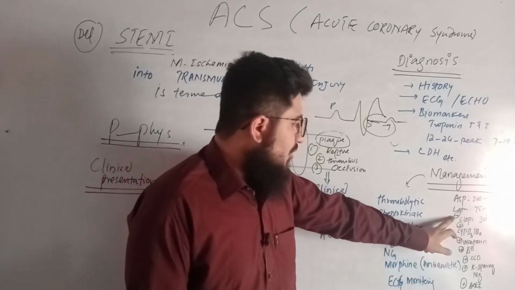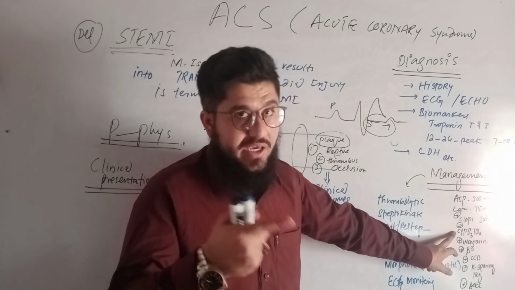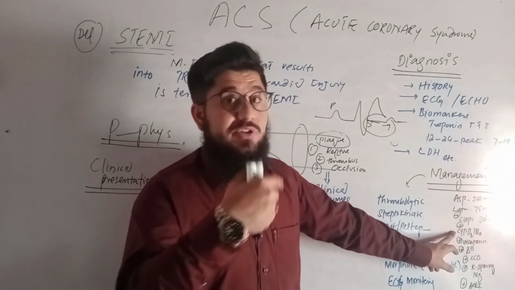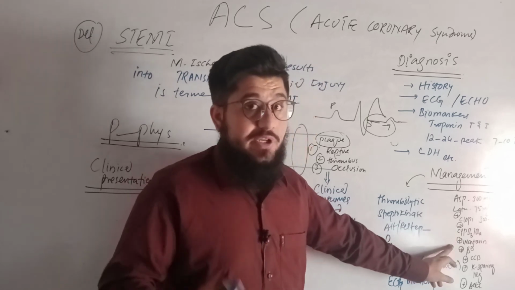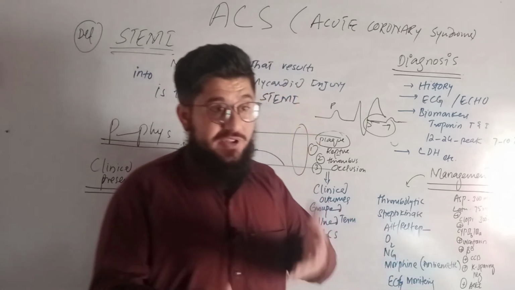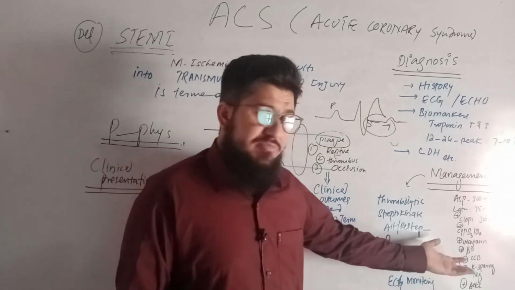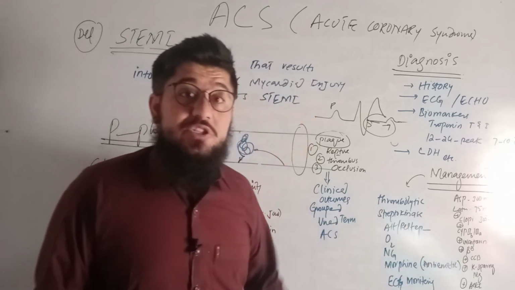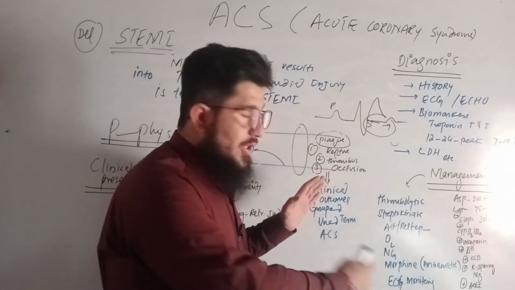Like this, we'll give clopidogrel, again an antiplatelet. We'll give glycoprotein IIb/IIIa inhibitors like abciximab, and some others like prasugrel, again antiplatelets. Then warfarin, an anticoagulant, beta blockers, and calcium channel blockers for the contraction of the heart, reducing the heart load, and potassium sparing agents, magnesium, ACE inhibitors, and stool softeners. These are all used in the management, and they're used in this sequence.